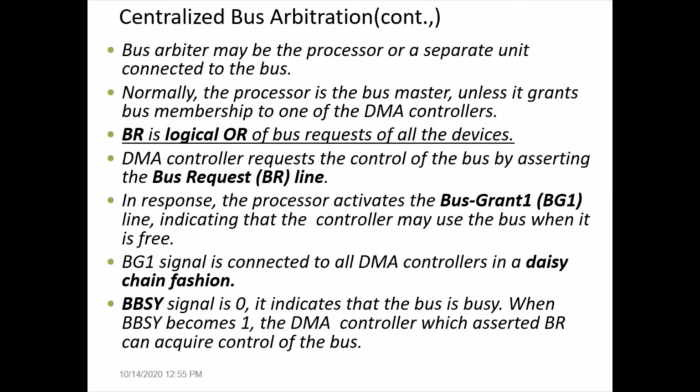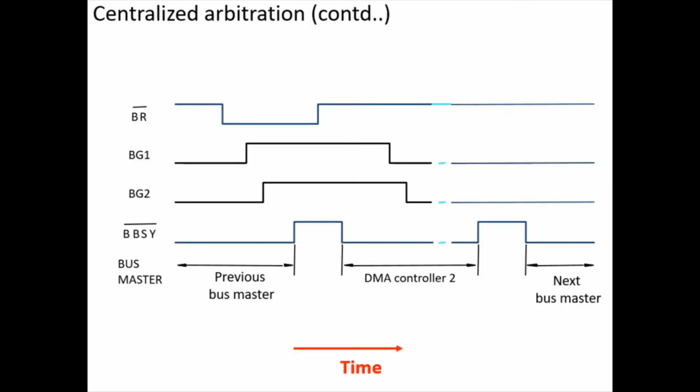This is the timing diagram of the previous explanation, where they have shown how the bus request, bus grant and bus busy signals are used in the centralized arbitration process. Here let us take that DMA controller 2, or device 2, wins the bus arbitration process, meaning it becomes the bus master. Let us see how exactly it works. Initially you can see that the bus busy signal is 0.